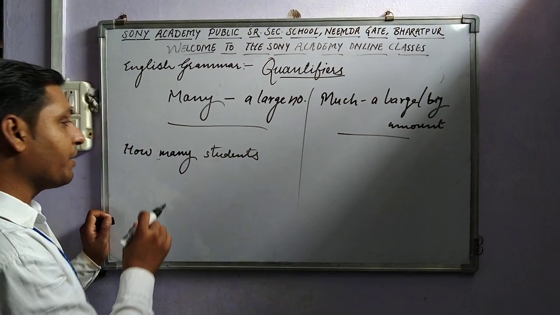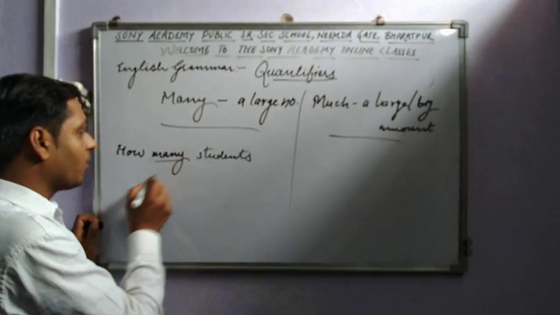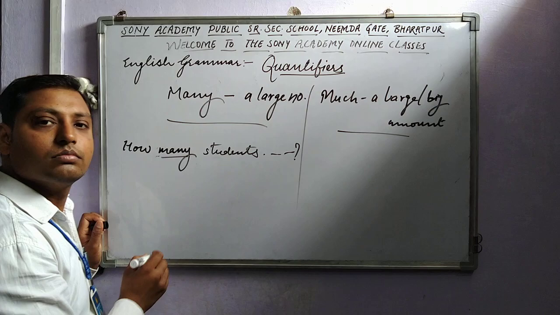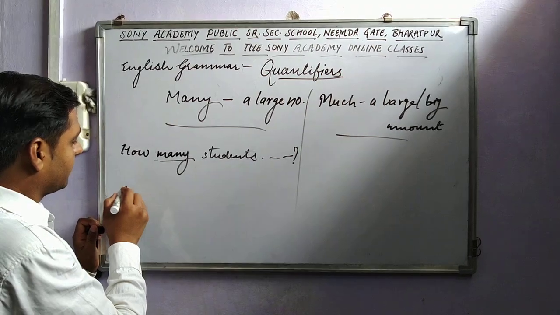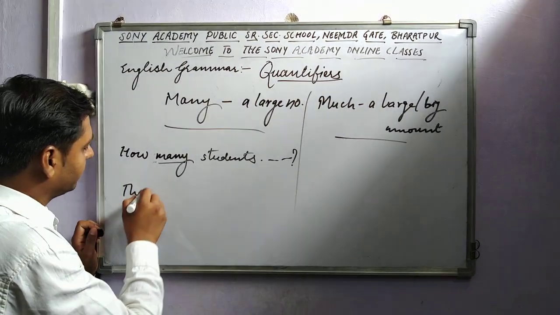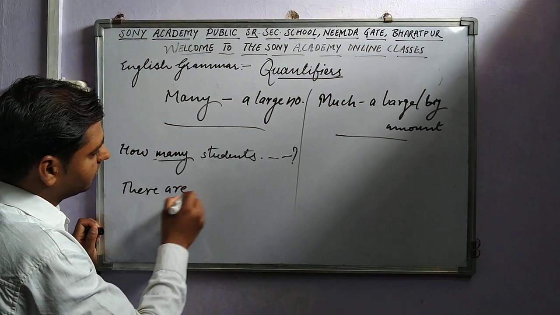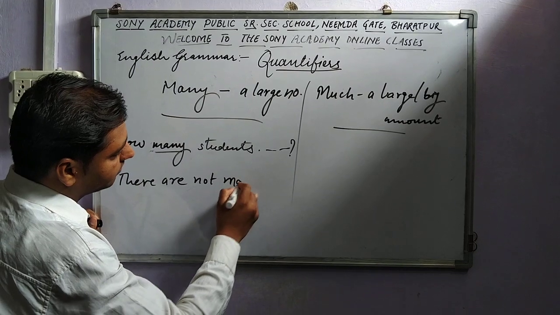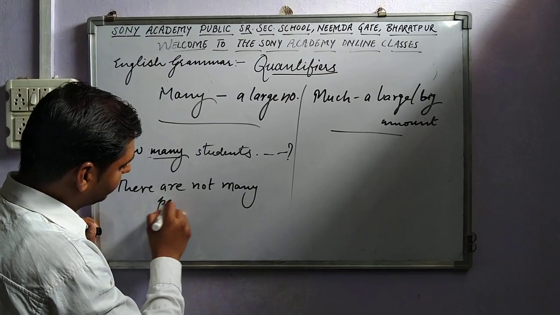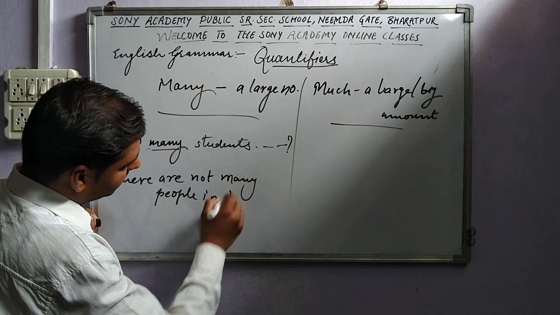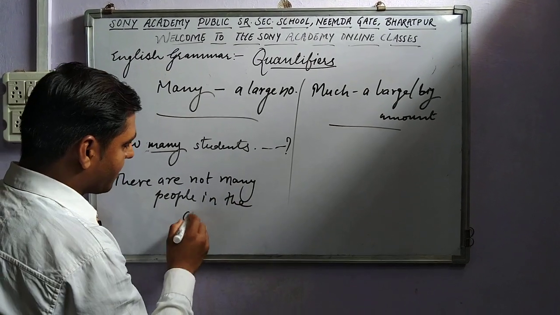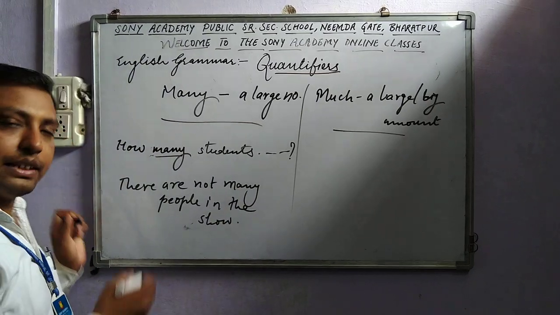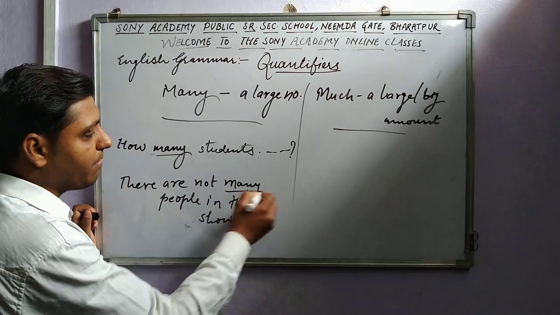Here we have used this word many with a question word. This is all correct. Okay? There are not many people in the show. And this is a negative sentence, that's why we have used many.